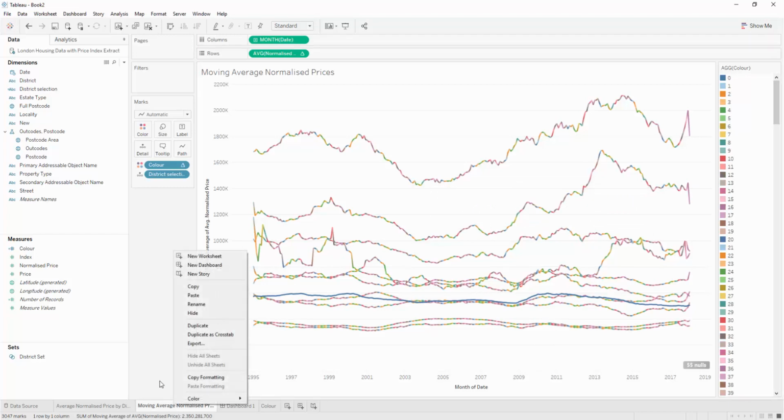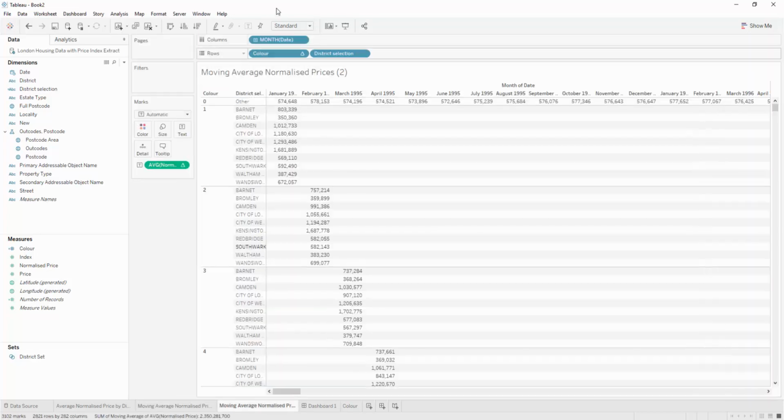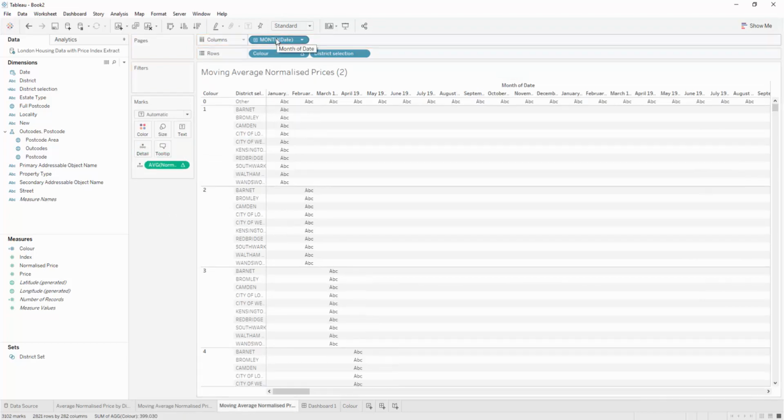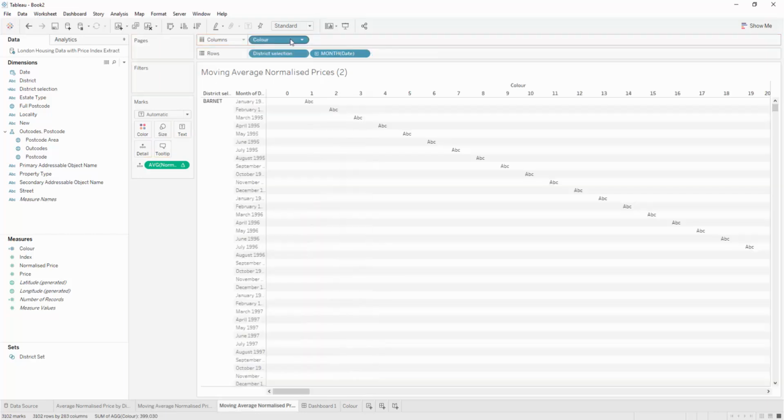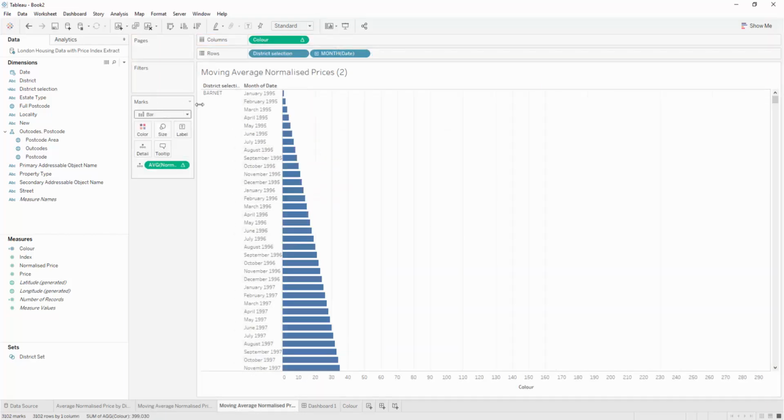So never try and work this out from a visualization. I assure you, it will never make sense. But if you duplicate it as a crosstab, then you can start to look and see what is actually happening under the scenes here. So let's go and reorder this. So we have our district, our month, and then our color.